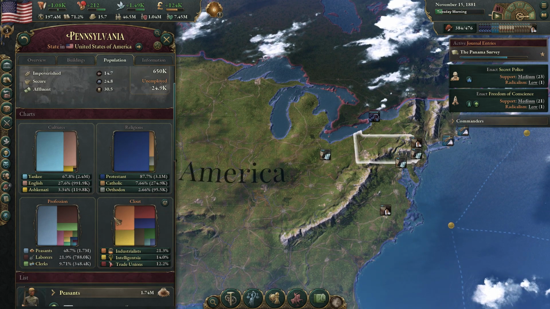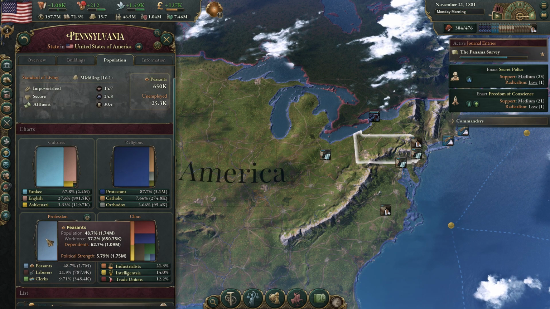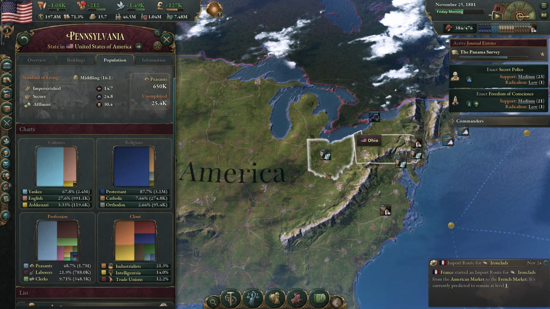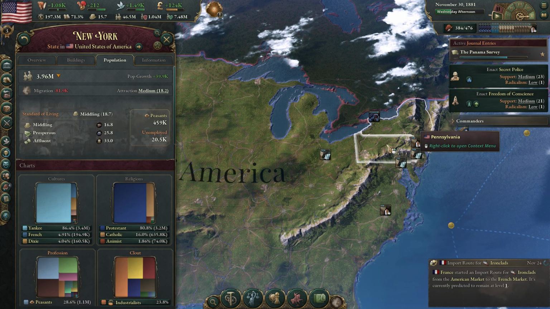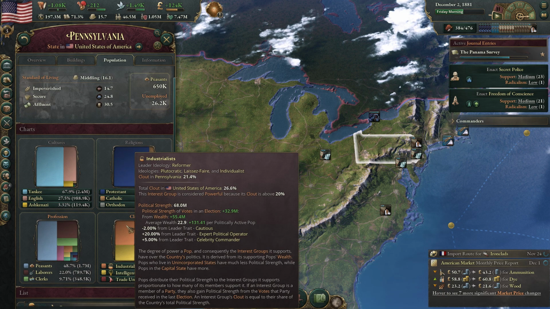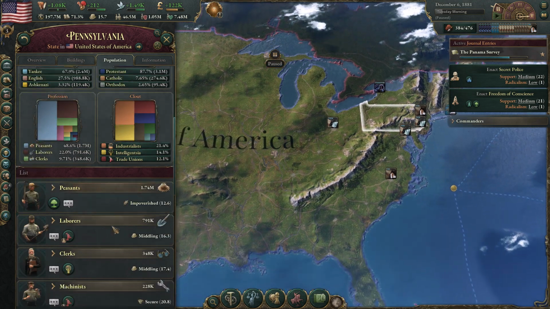Protestant, very high as well here in Pennsylvania. Peasants, almost 50% of the population, is a lot of peasants here, a lot of laborers, clerks. So similar to New York, but definitely far more peasants. They did not have anywhere near that many. We have 1.7 million. And then similar support here when it comes to the interest groups there.